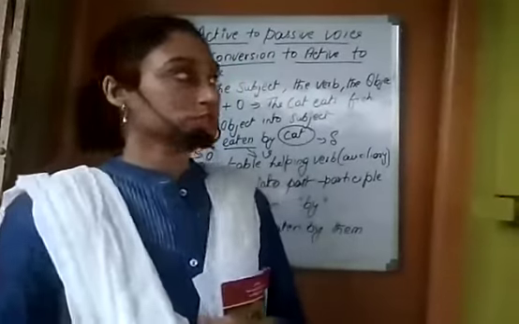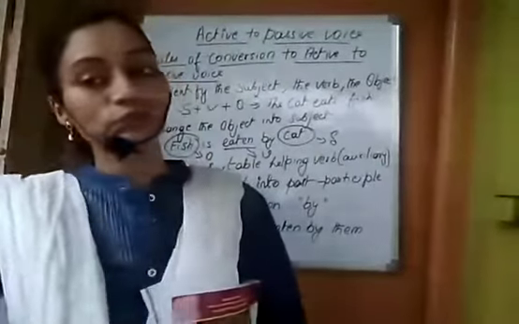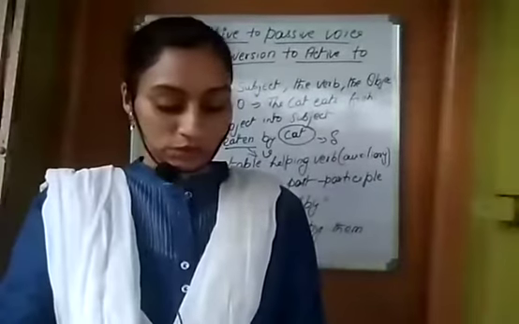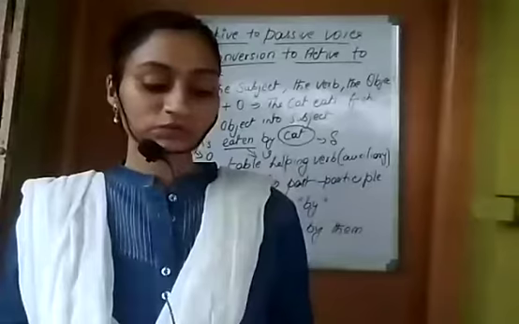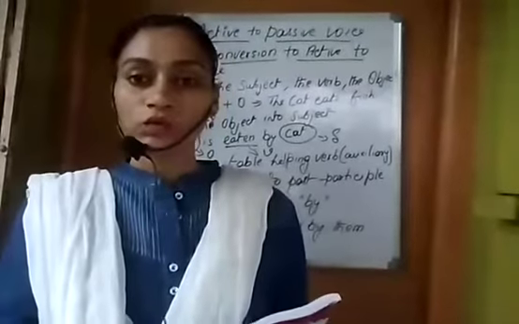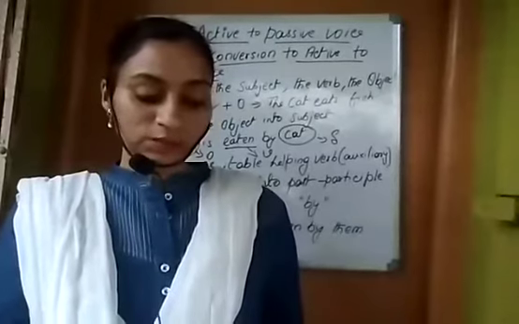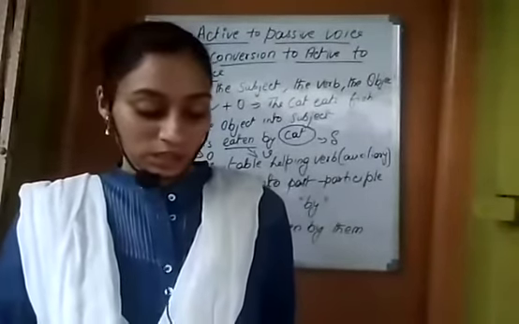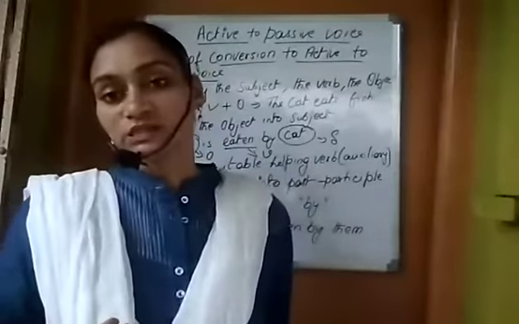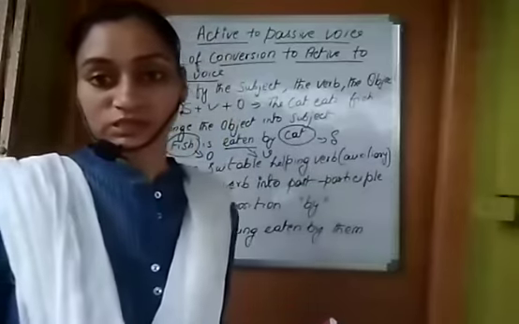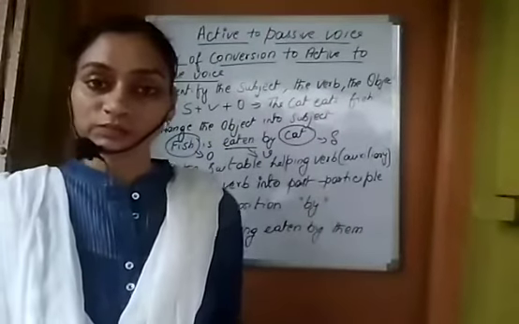So today we will discuss the active to passive voice. What is active voice? Active voice is where the subject performs the action expressed by the verb. And what is passive voice? In passive voice, the subject receives the action expressed by the verb. Now the question is, what is subject and what is object?